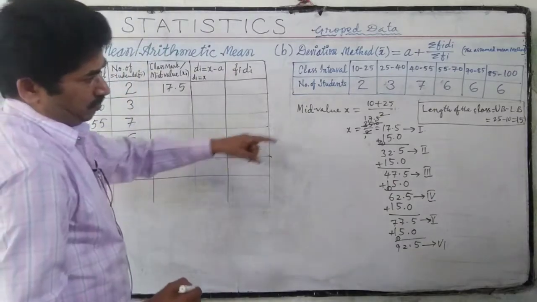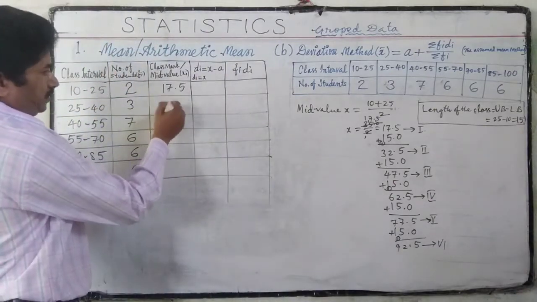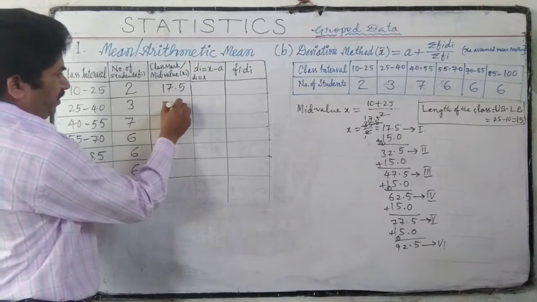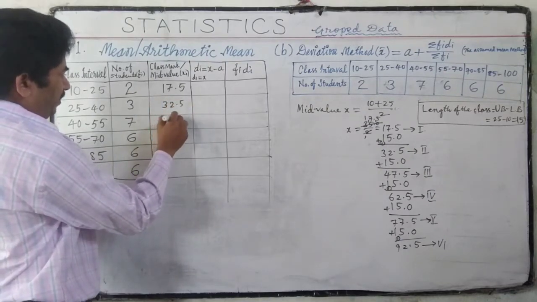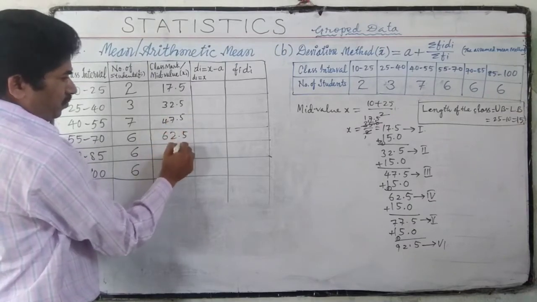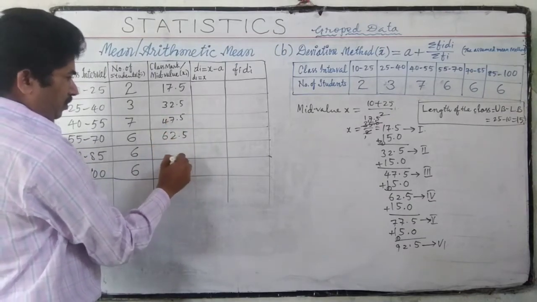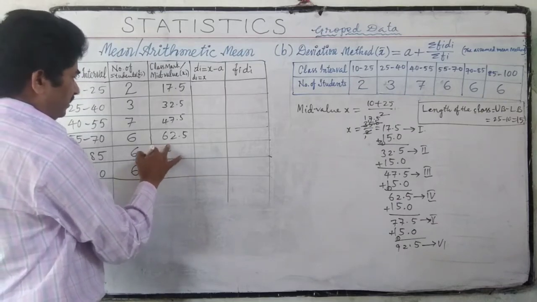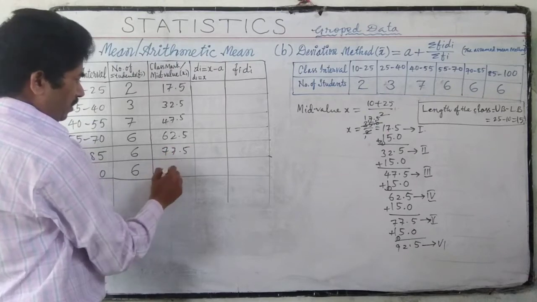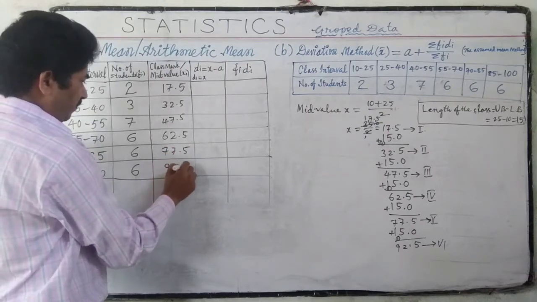Now we have to write this in this column: 32.5, 47.5, 62.5, 77.5, 92.5.